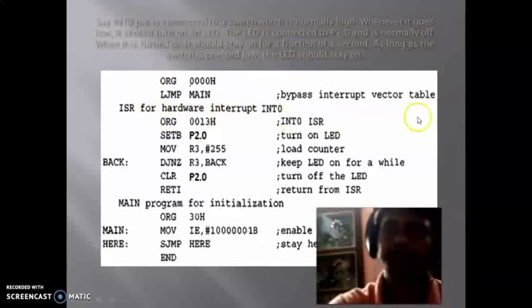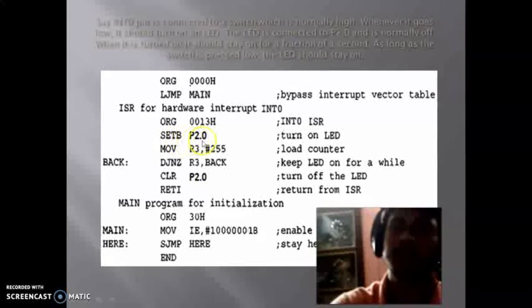So basically here we have the ISR routine. We see that it starts from the address 0013H. After getting the interrupt on INT0 bar, it will do SETB P2.0 to turn on the LED. So SETB P2.0 means turn on the LED. Then we have to give a delay. So these two lines basically provide us some delay.